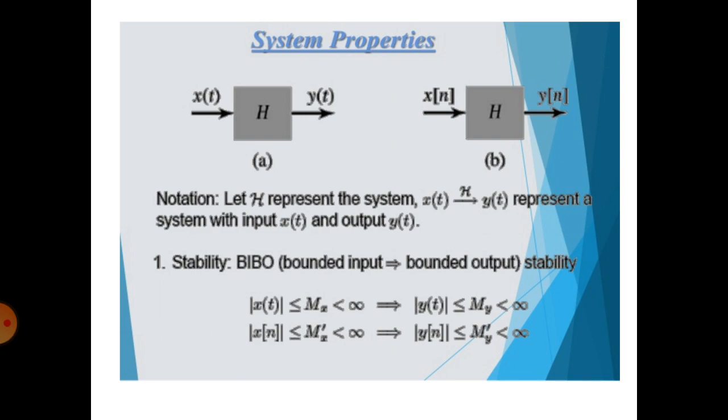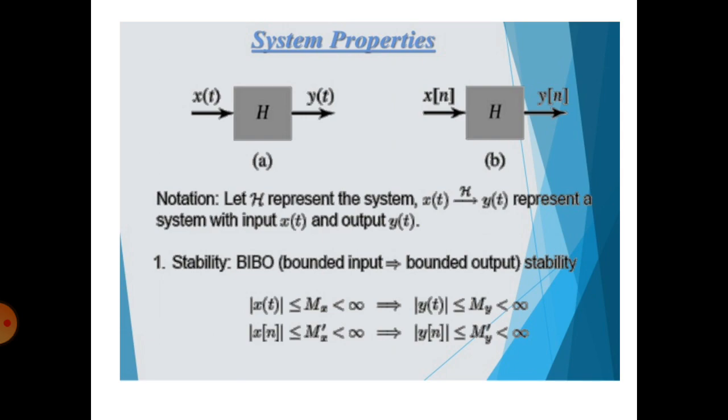Stability means a bounded input produces a bounded output. If a system obeys the property that bounded input yields bounded output, the system is said to be a stable system.